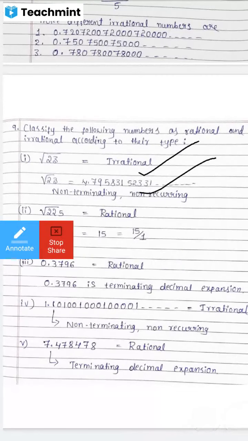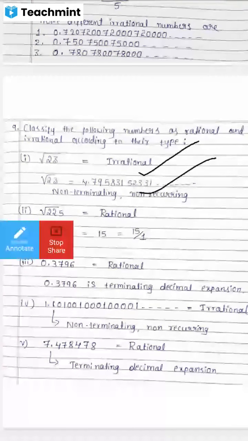Square root of 225. Nikhil, are you there? Nikhil is not available. Pratham, square root of 225 is rational or irrational?